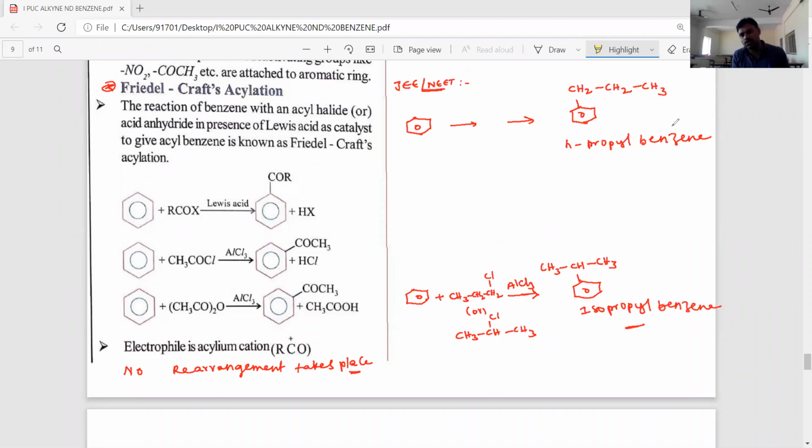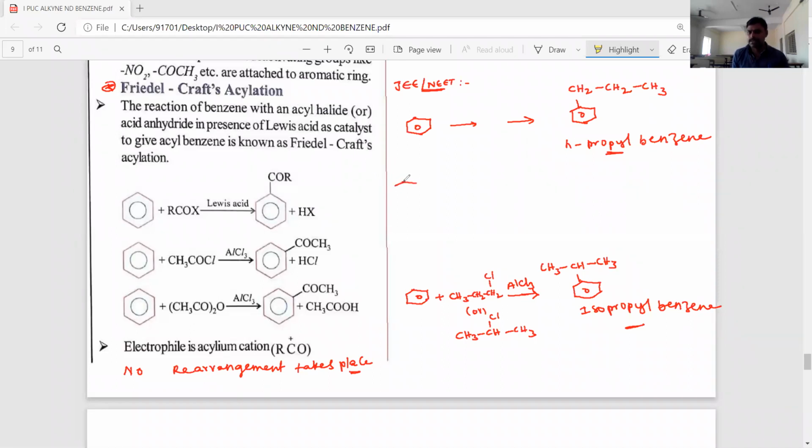But what I am asking, how to prepare N-propyl benzene? If you are doing Friedel-Crafts alkylation directly, we will get only isopropyl benzene, but N-propyl benzene is not possible. Now, for this product, I am doing first acylation followed by reduction. Then we can get N-propyl benzene.